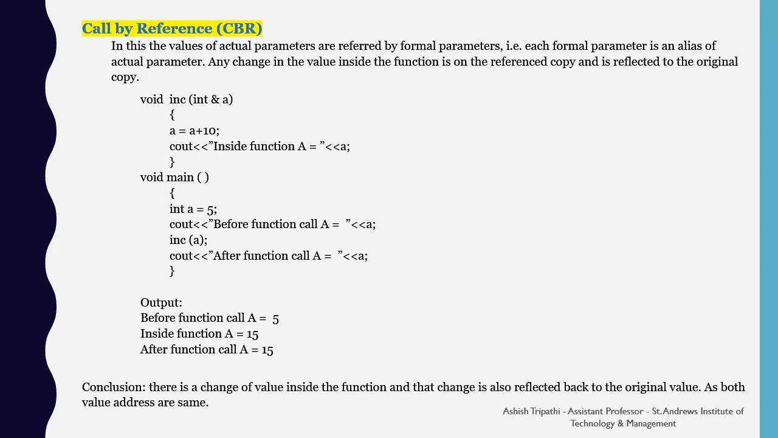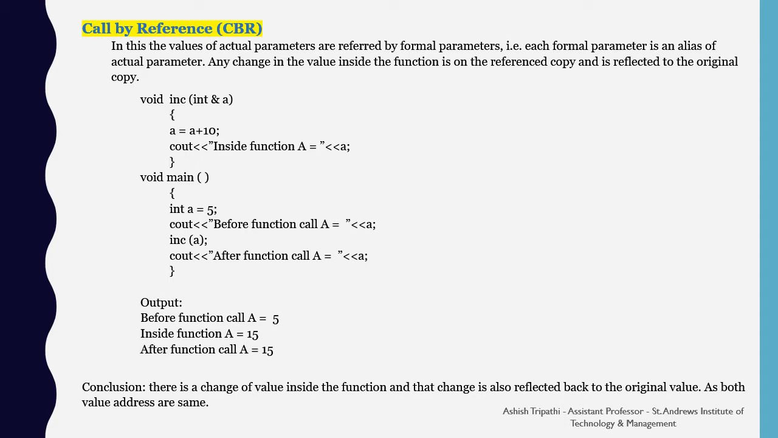Here is an example. Again, in the main function, we have the value a equals 5. We are printing this value before calling the function. That means before function call a equals 5. In the function call, the address of a is being transferred to the function inc. Hence, when we are updating the value of a as a equals a plus 10 inside the function,